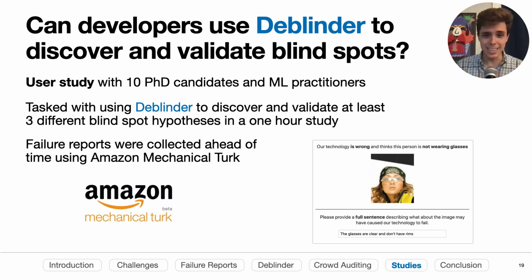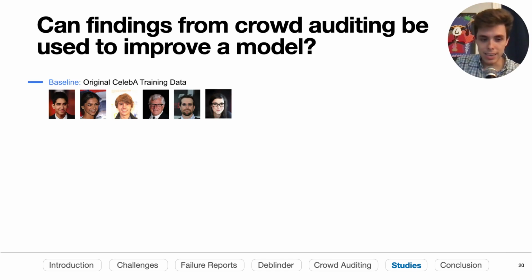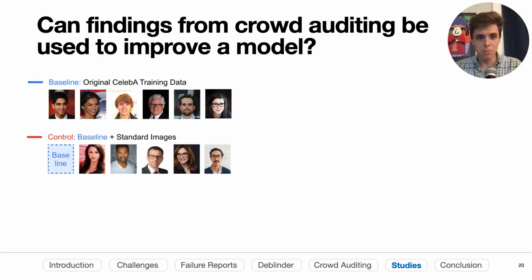But the last thing we wanted to test is we're kind of just asking people what they think the model failed on. What semantic aspect of the image caused the model to fail. And we don't really know if that correlates directly to what the model is failing on. So to test this, we decided to directly gather data from the hypotheses the developers had come up with. So we had first just the baseline data set. So this was about 60,000 images from the CelebA training data. And then we decided to augment it with, say, an additional 600 images just from Google Images, just headshots of people with and without glasses.